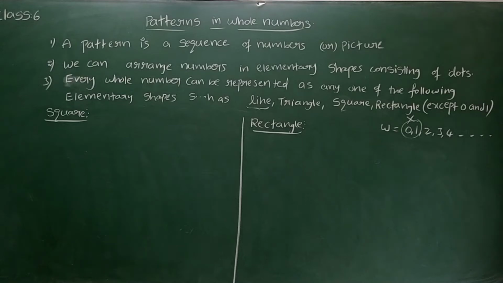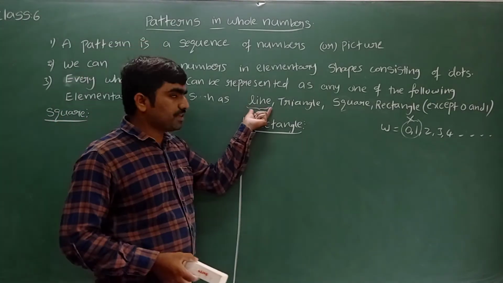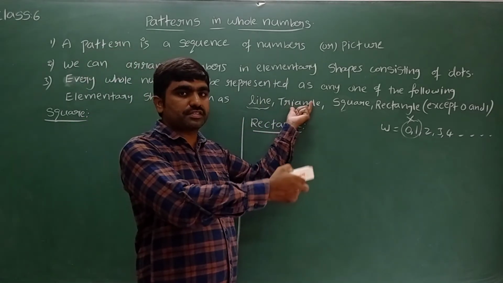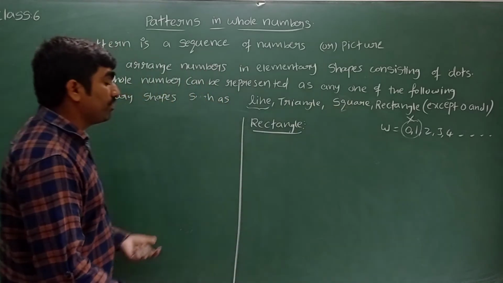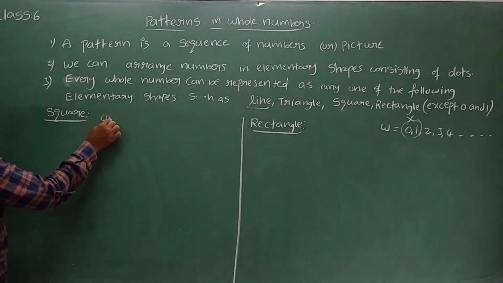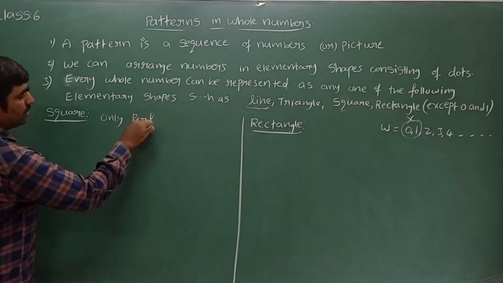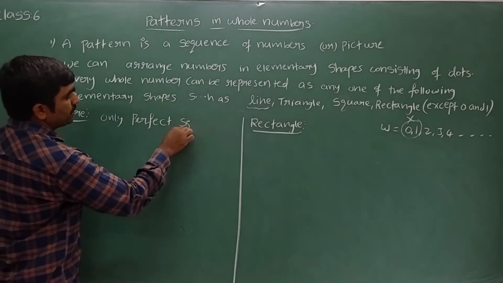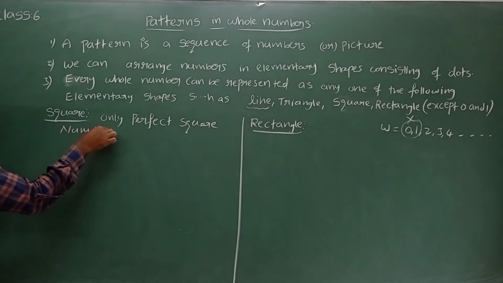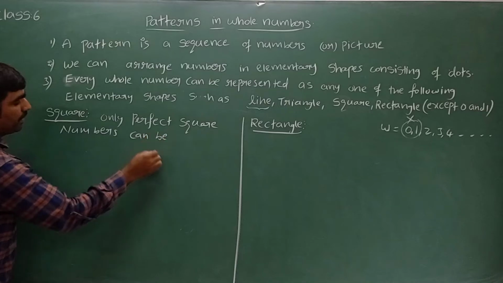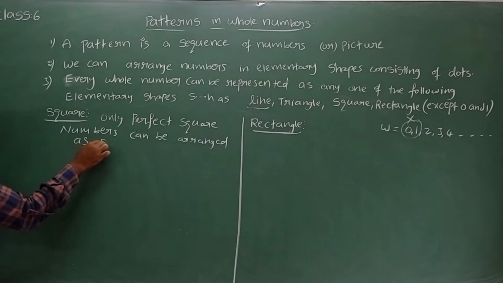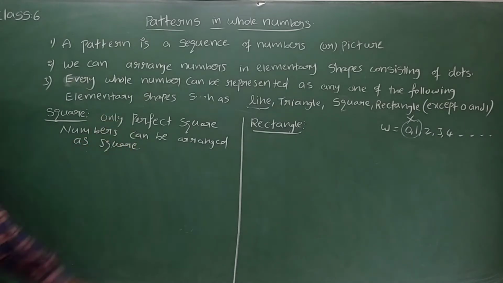We completed: every number we can arrange as a line except 0 and 1. Few numbers we can arrange as a triangle like 3, 6, 10. Now let's see what about a square. Which type of numbers are possible to arrange as a square? We can see only perfect square numbers. Only perfect square numbers can be arranged as a square.